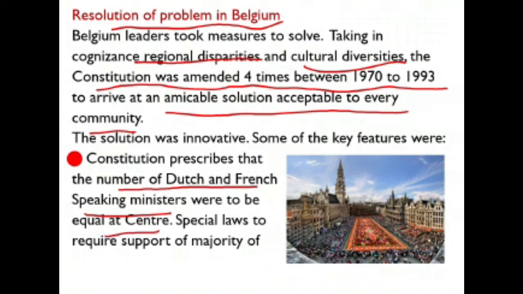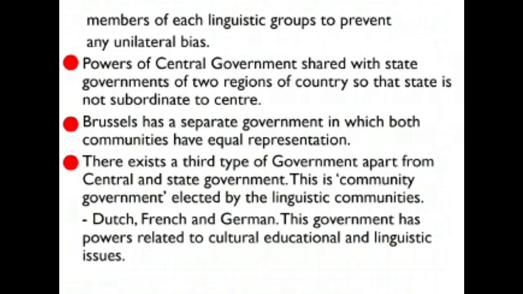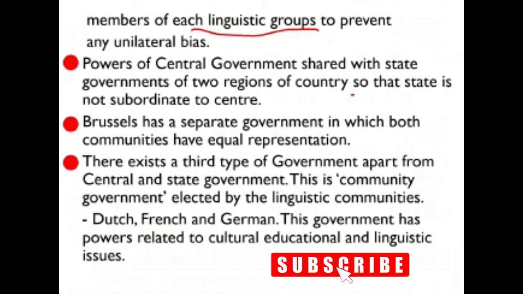Special laws, like the budget, required the support of the majority of the members of each linguistic group, meaning the majority of French, the majority of Dutch and the majority of German. So every special law had to be passed by the majority of each.